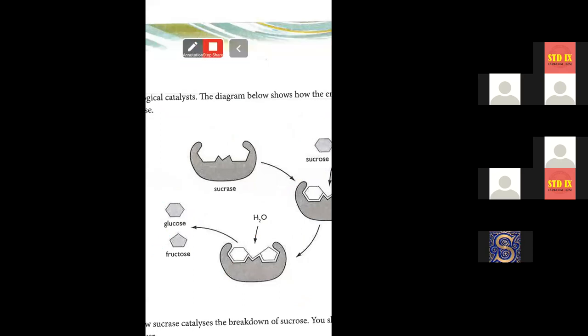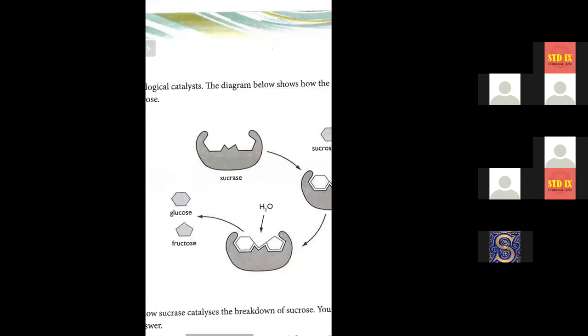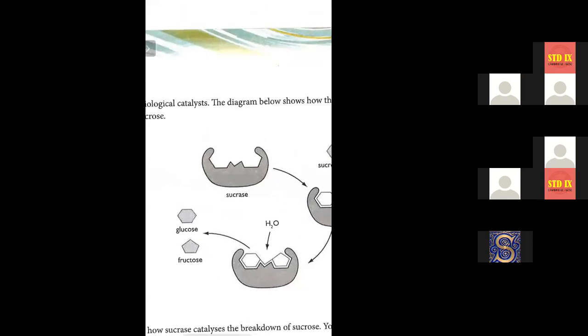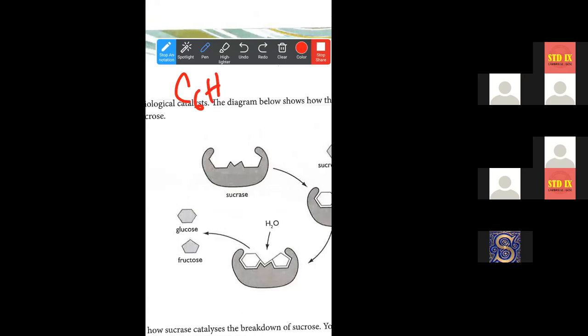You have learned in the chapter on chemical compounds about carbohydrates, right? So tell me, what is the formula for glucose? C6H12O6. And for fructose? That is also C6H12O6. But their structure is different, right?